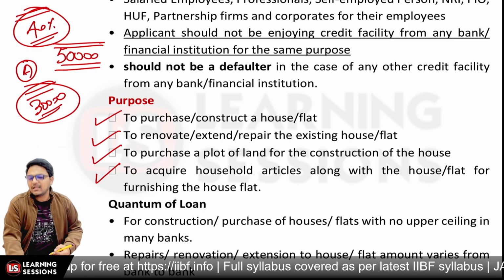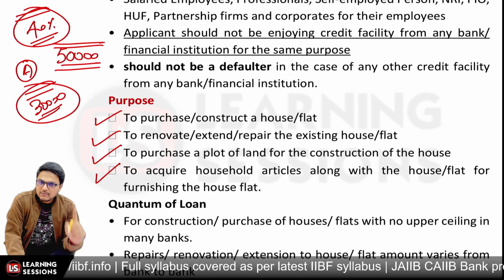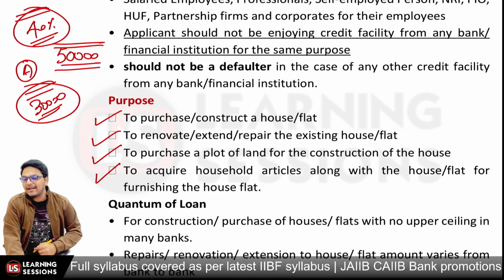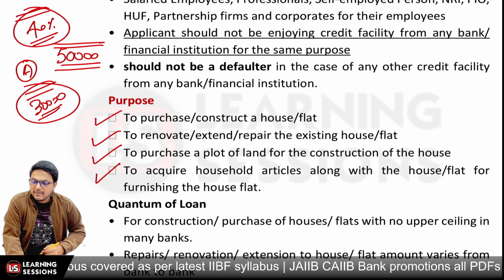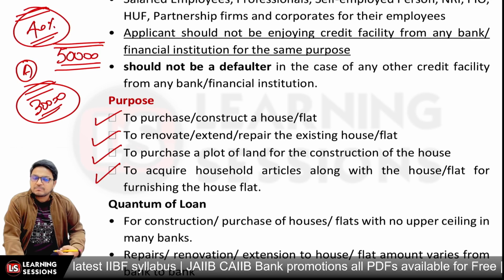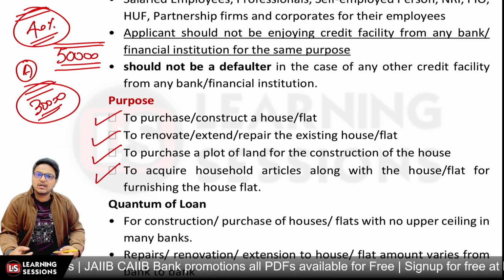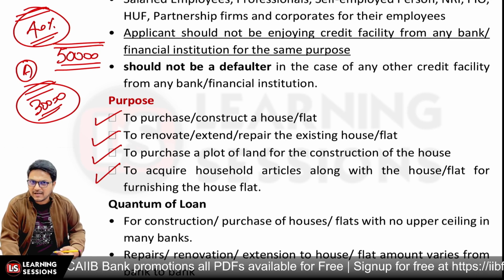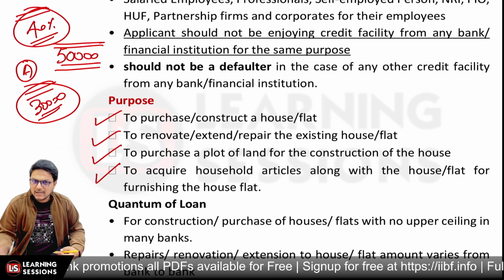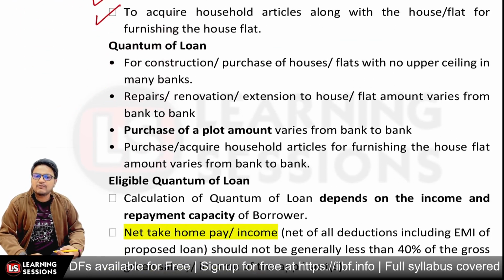So that will be one of the factors deciding the quantum of the loan, and the other one is related to the creditworthiness of the borrower. The other main thing that decides the quantum of the loan is the repayment tenure, right? The repayment tenure is maximum up to 30 years or maximum up to the age of 65 years. Some banks also allow the repayment age up to 70 years. So that differs from bank to bank, right?